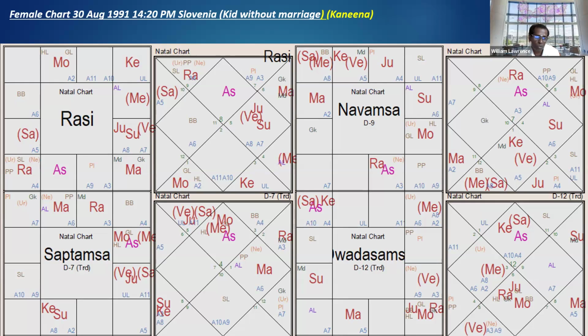In fact, marriage and children are the easiest to master in astrology. There's no complications. You very easily master. Other aspects of astrology are difficult. This is very easy to understand. Karan Johar also has two children without marriage.